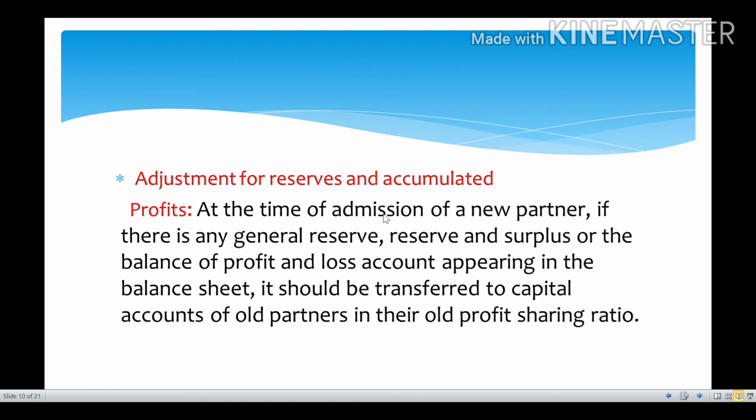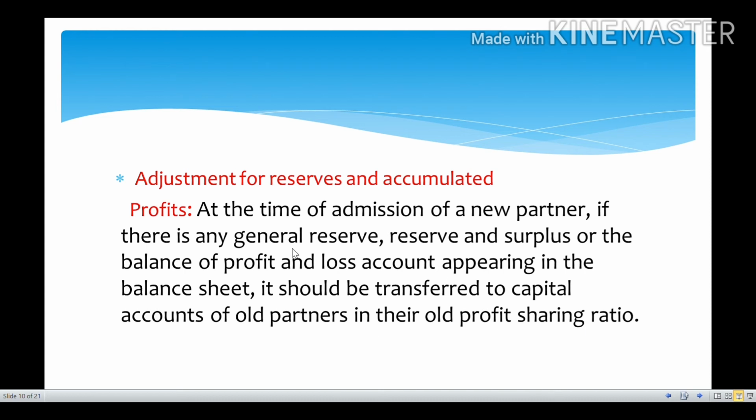So at the time of admission of a new partner, if there is any general reserve, we will keep some reserves for the future purpose. General reserve and reserves and surplus, or the balance of profit and loss account appearing in the balance sheet, should be transferred to the capital accounts of the old partners in their old profit sharing ratio. So it is transferred to whom? It is transferred to the capital accounts of old partners in their old profit sharing